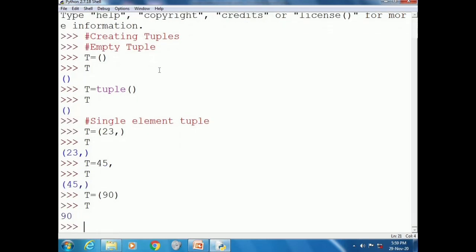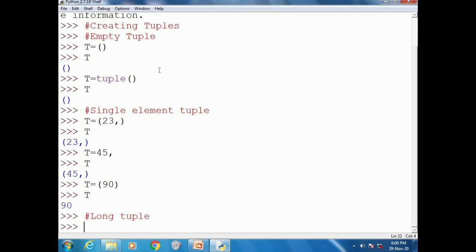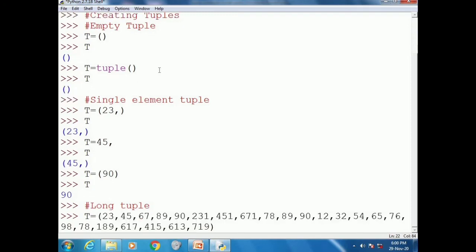In the second example, t is equal to 45 comma will create a single element tuple with element 45, but t is equal to within brackets 90 will return only 90 because the compiler would treat it as a single integer value.